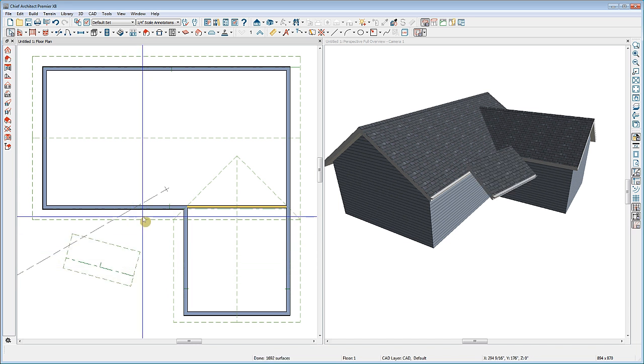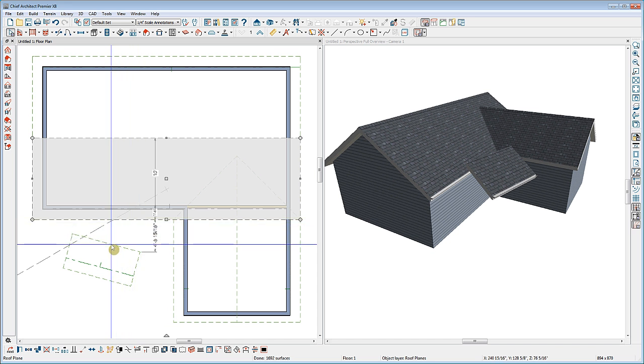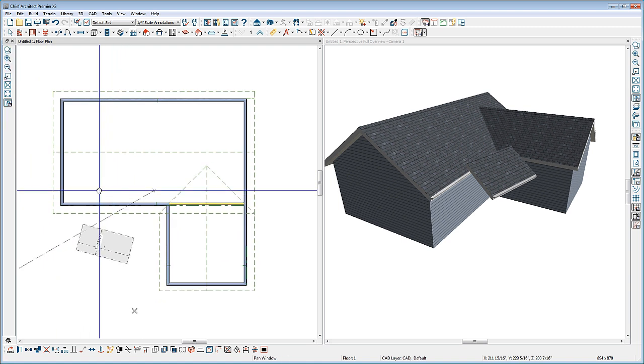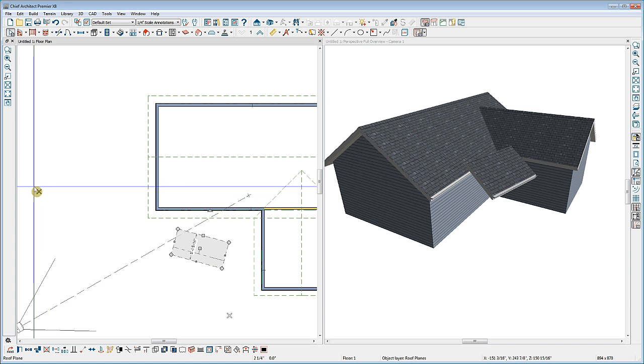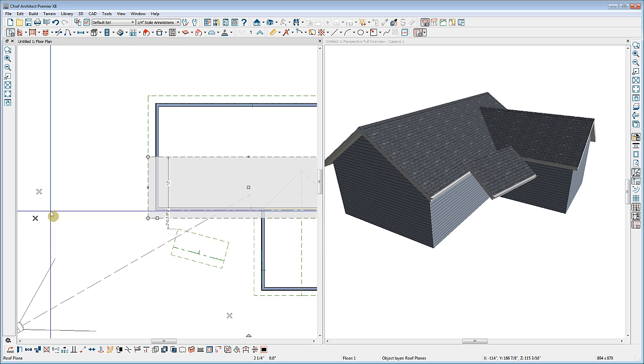Then we'll select this roof plane where we want to see the connection point, and then select this ridge edge of this roof plane. And you'll notice that no intersection point appears. However, if we zoom out a little bit and pan over, you'll see now that there is a connection point, but it's away from the building. If I then select this roof edge again, you'll see that now I have a connection point for the fascia edge.